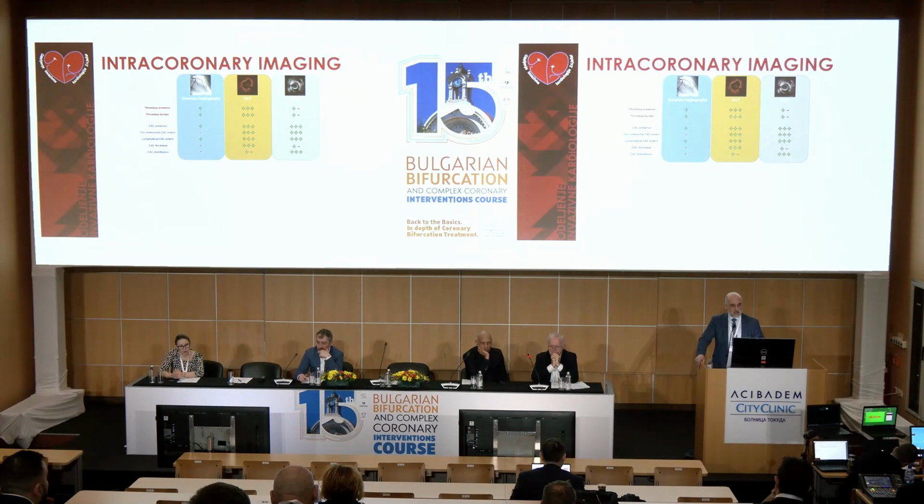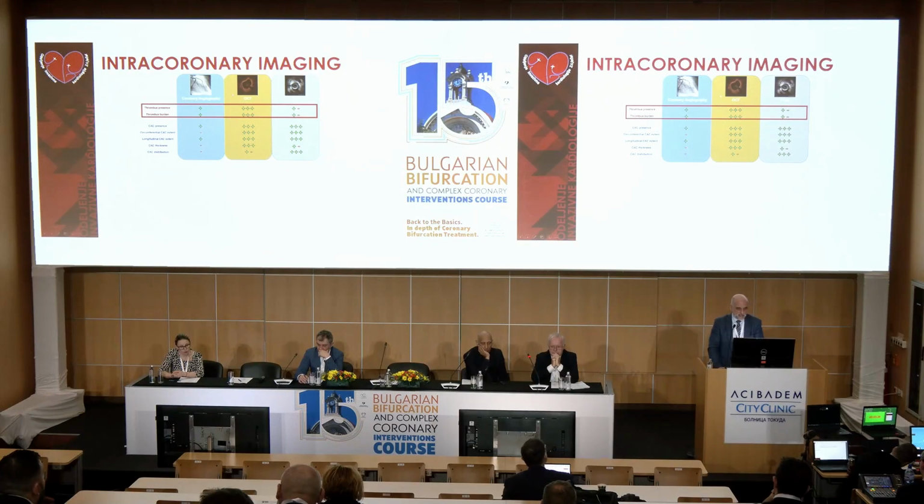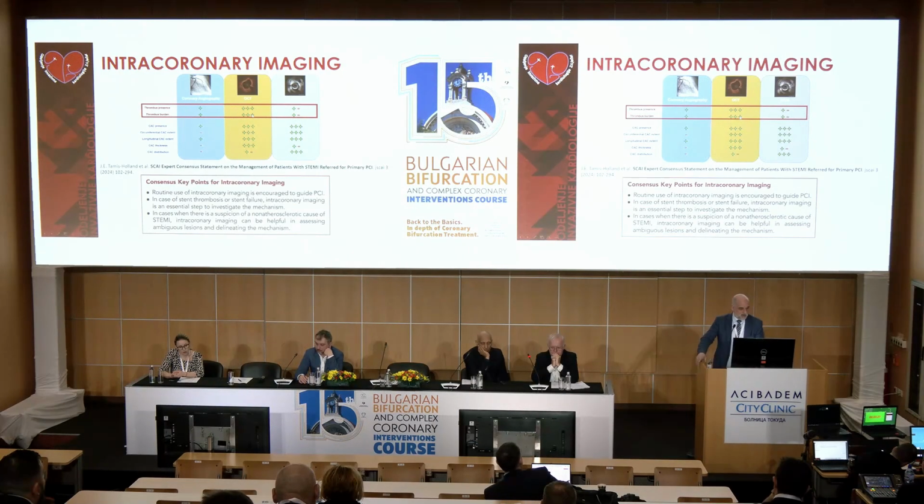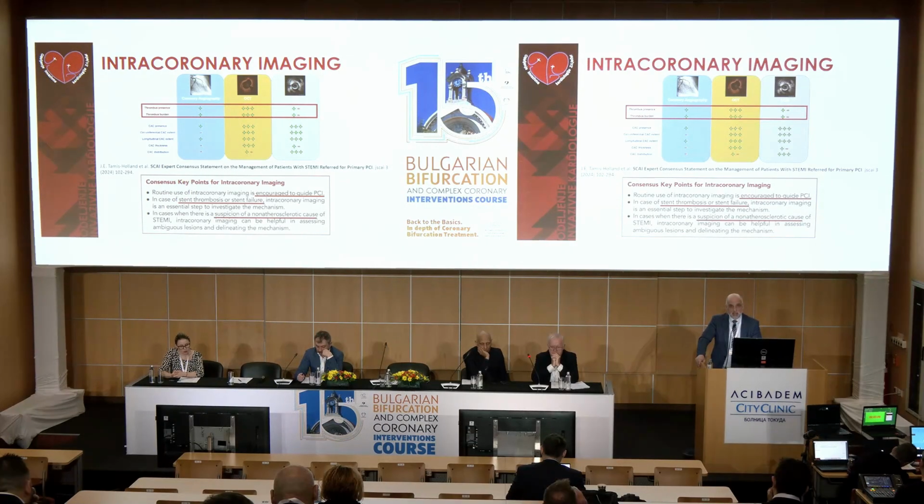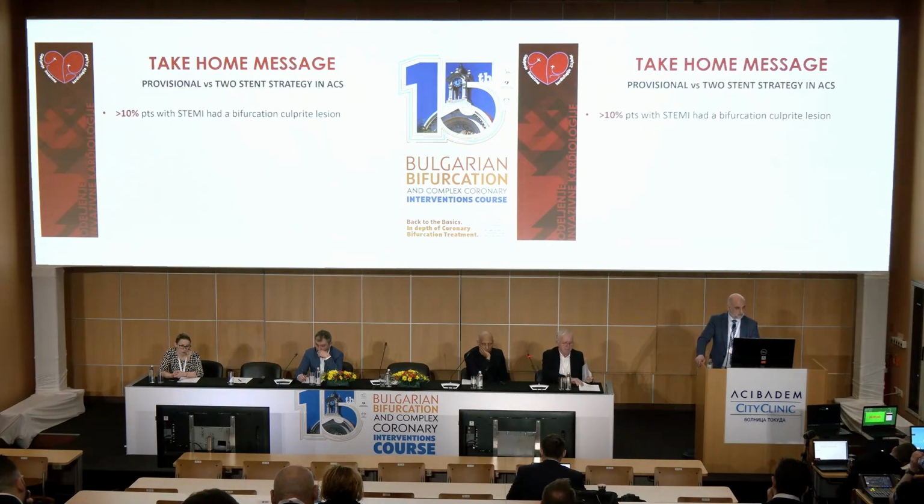What about intracoronary imaging? Intracoronary imaging is necessary for elective bifurcation procedures, but in patients with acute coronary syndrome it can be very useful for thrombus presence and thrombus burden, especially with an OCT device. Expert consensus documents show us that we can safely use intracoronary imaging for primary PCI, especially if you have stent malposition or stent thrombosis, or if you have an atypical type of STEMI like SCAD, for example.